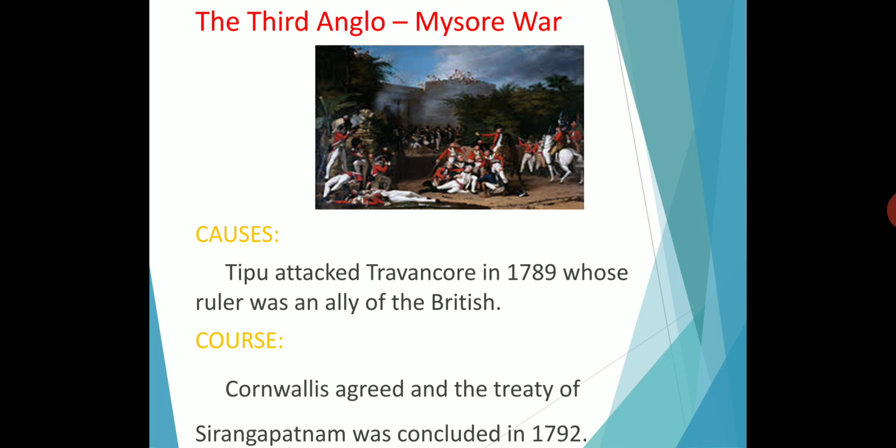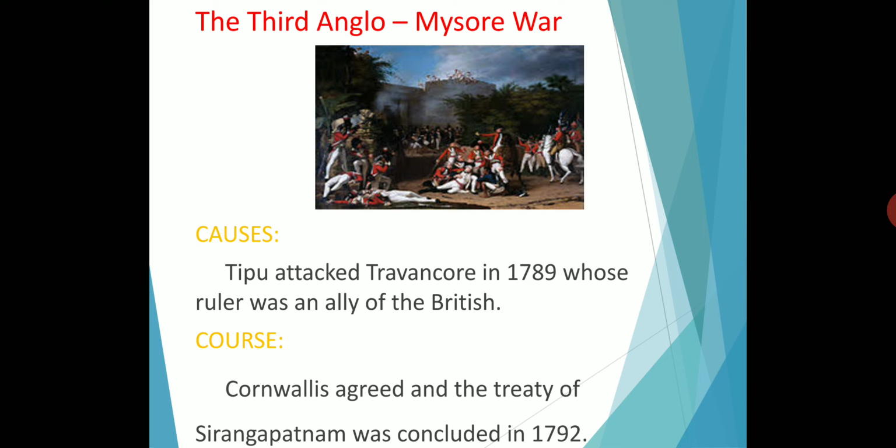So the English, the Nizam and the Marathas made a triple alliance against Mysore. So Tipu fought alone, which continued for 2 years. Okay, so Tipu Sultan alone continued the war for 2 years. It was fought in 3 phases. This Third Anglo-Mysore War continued in 3 phases.